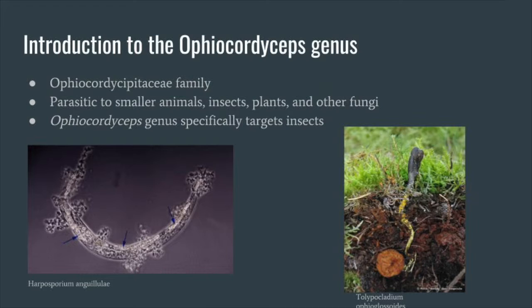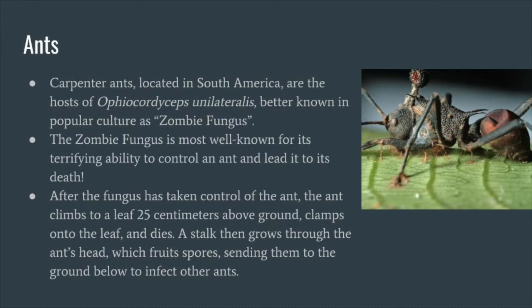The Ophiocordyceps genus within this family specifically targets insects. Carpenter ants, located in South America, are the hosts of Ophiocordyceps unilateralis, better known in popular culture as the zombie fungus. The zombie fungus is most well known for its terrifying ability to control an ant and lead to its death.